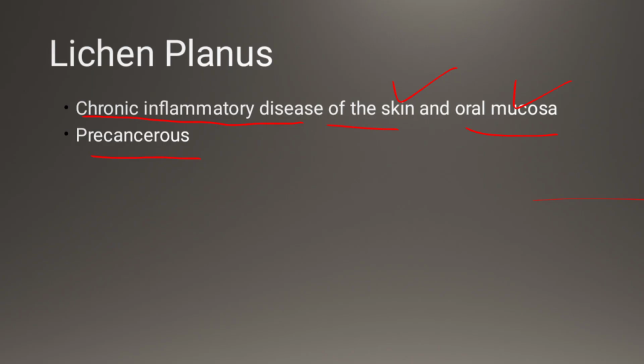Okay. So basically it is a chronic inflammatory disease of the skin and oral mucosa. Means mostly people say it occurs in the oral cavity, but it also has signs on the skin. Also, if the patient has lichen planus, it can also occur on the skin. It is a precancerous condition. Okay, like some mucosa, it is also a precancerous condition.